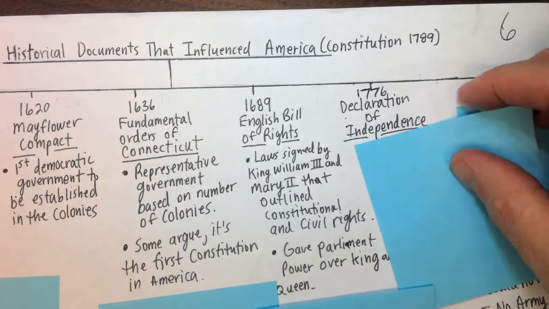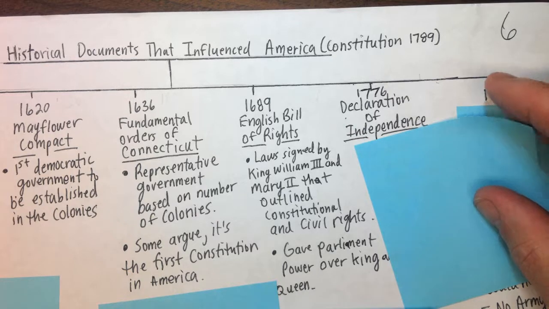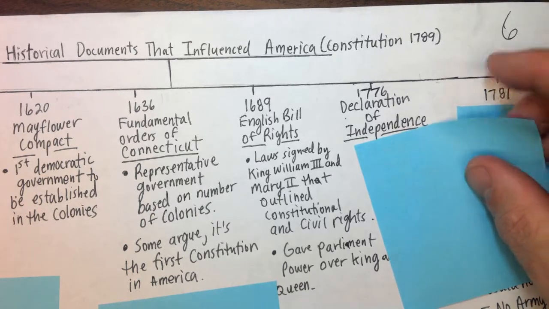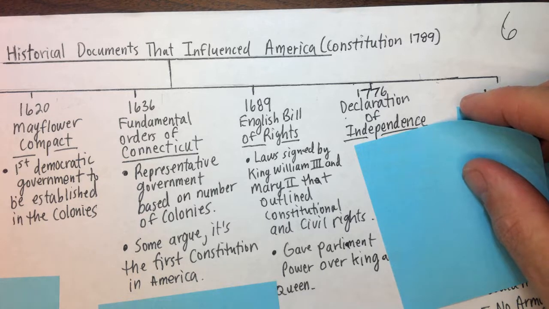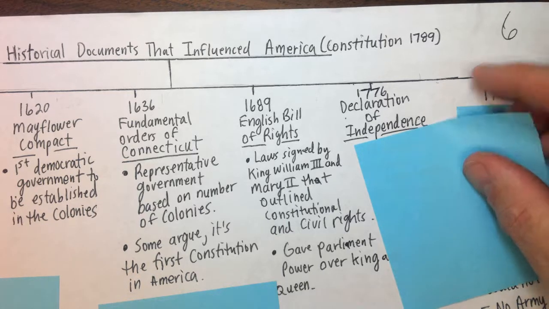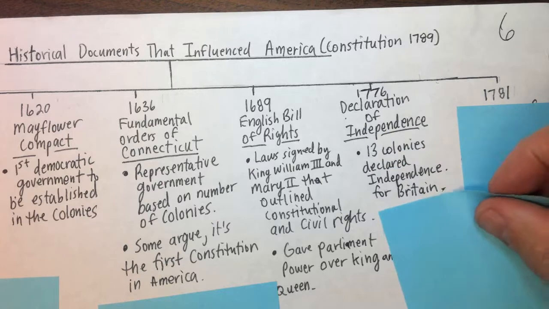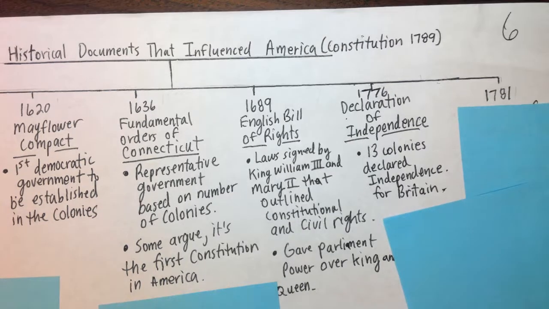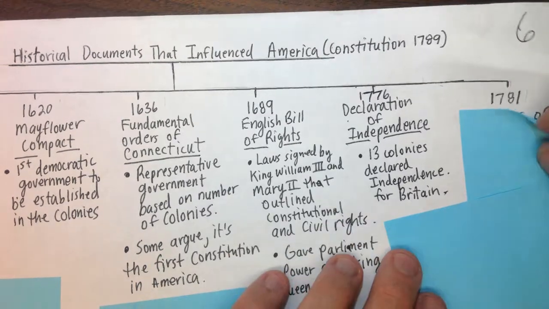All right, 1776, the Declaration of Independence. Of course, everybody knows that Thomas Jefferson is the father of the Declaration of Independence. James Madison is the father of the Constitution. So, of course, it's known for the 13 colonies declaring independence from Britain. So we'll keep it simple. And of course, the Declaration of Independence is a list of grievances. It's basically a breakup letter with King George III. All right?